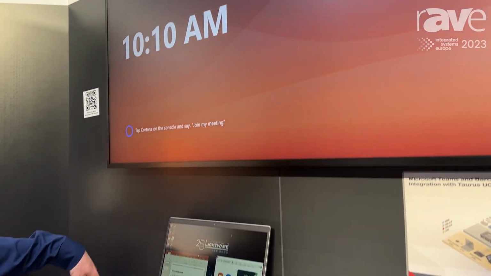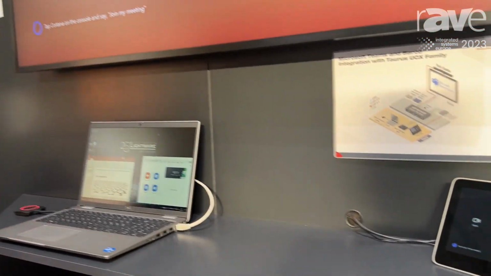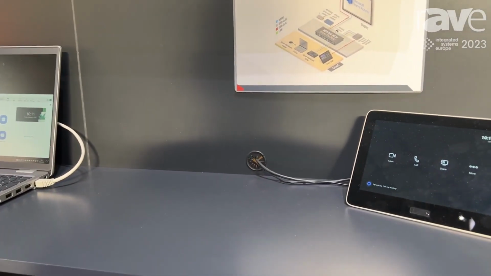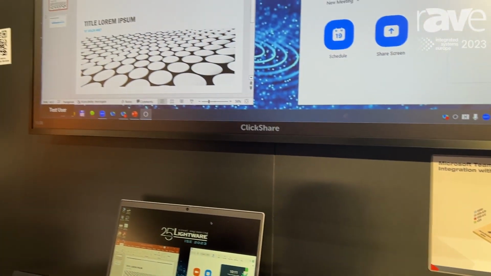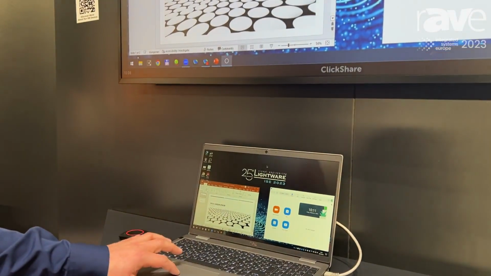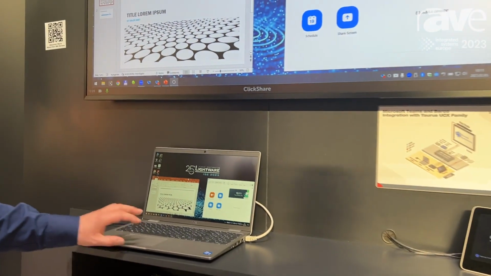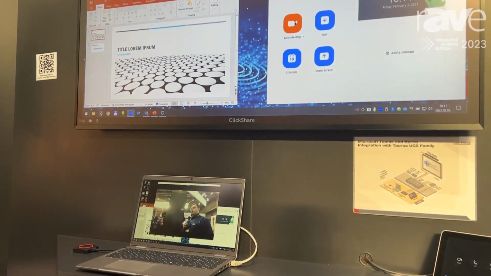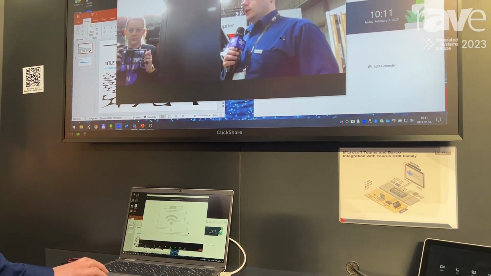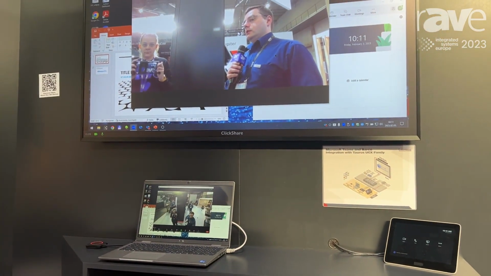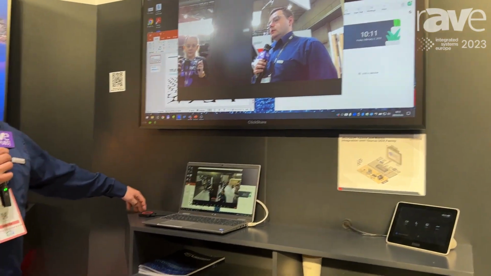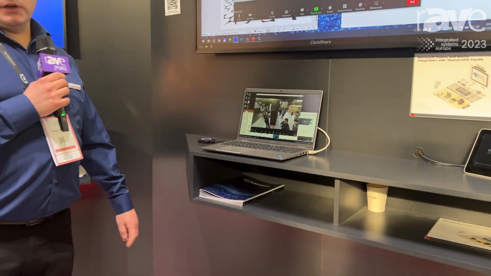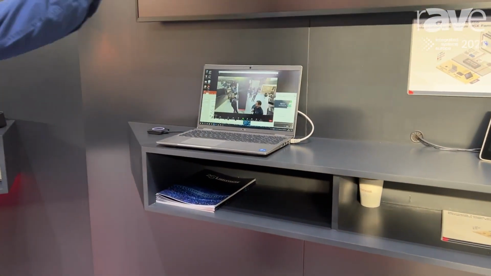Once we press the Barco ClickShare button, we can take the peripherals, the camera, microphone and speaker from the Teams rooms, and now you can use it from the laptop connected with the ClickShare, and you can see the camera from the Poly Studio unit. And once you finish with the meeting, you can press the button again and we automatically switch back to Teams rooms.